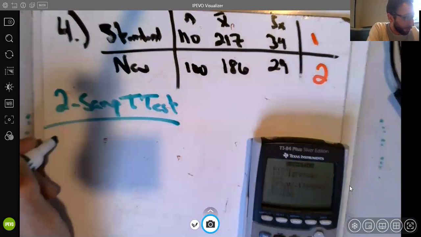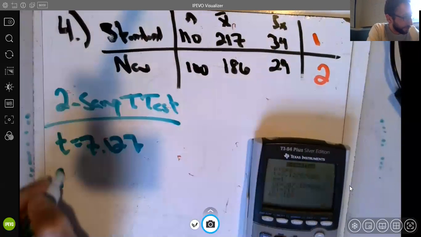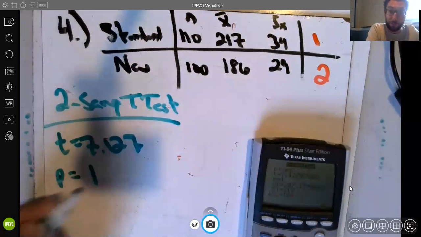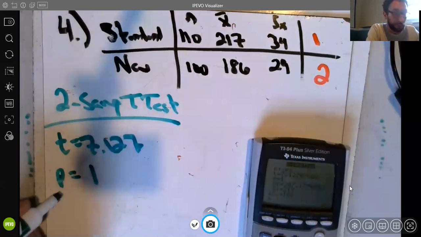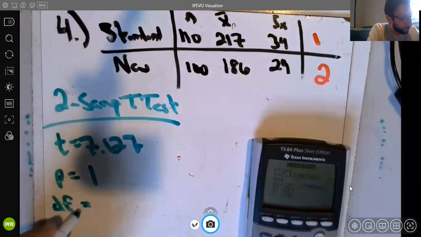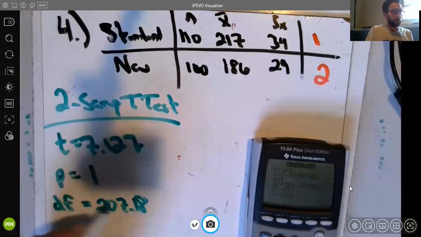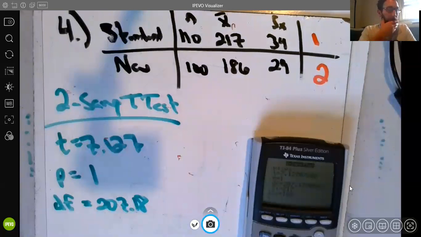So we need our t-score, which is pretty high. And we need our p-value, which is 1, which makes me think I did something wrong. And then we need our degrees of freedom, 207.18. So let's pause here and see that 1's making me uncomfortable.